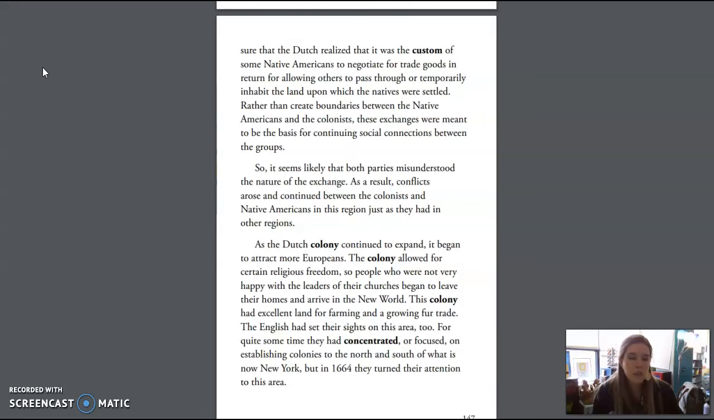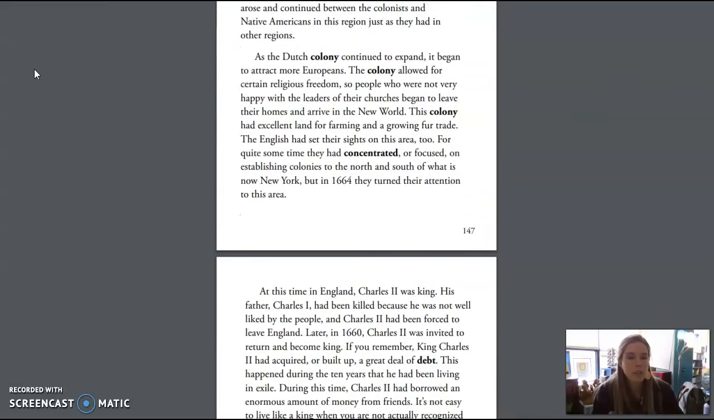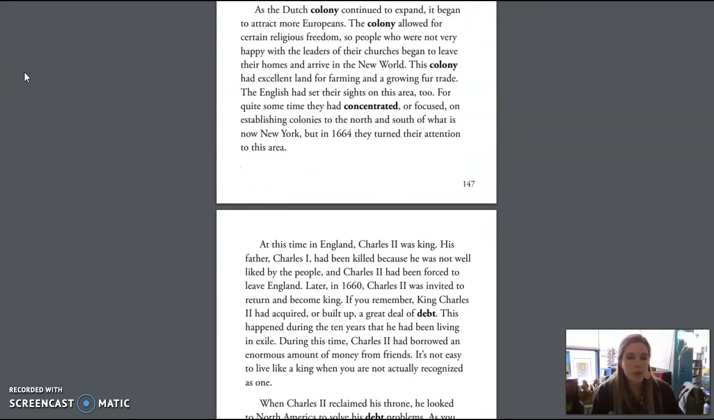As a result, conflicts arose and continued between the colonists and Native Americans in this region, just as they had in other regions. As the Dutch colony continued to expand, it began to attract more Europeans. The colony allowed for certain religious freedom, so people who were not very happy with the leaders of their churches began to leave their homes and arrive in the New World. This colony had excellent land for farming and a growing fur trade. The English had set their sights to this area too.